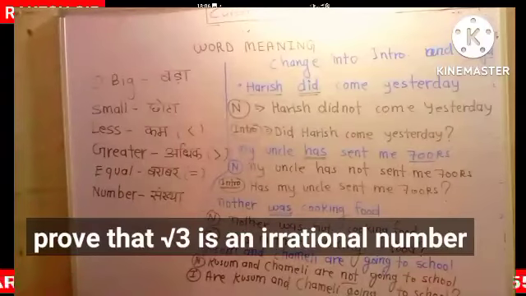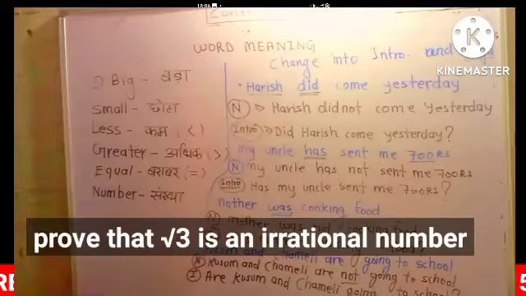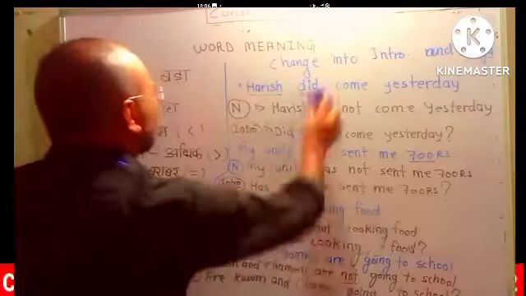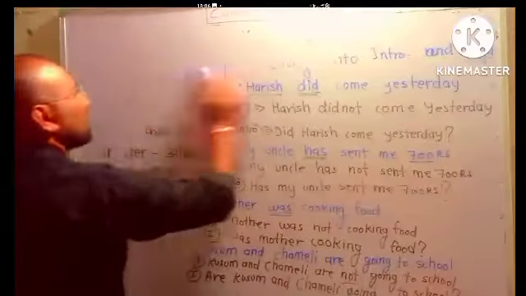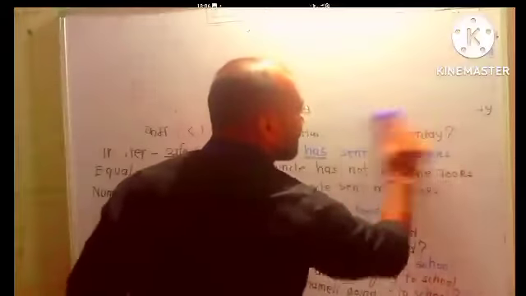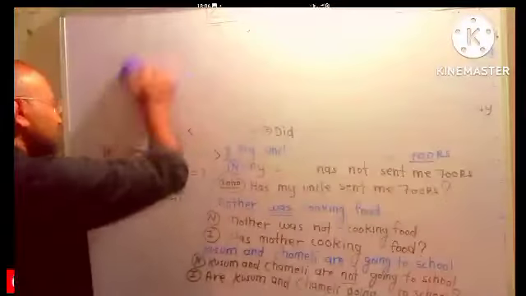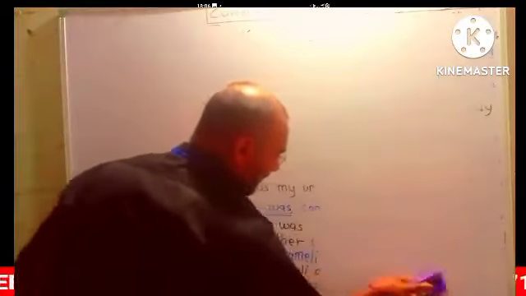Let's solve one question related to that. Prove that root 2, root 3, root 5 is an irrational number. This is actually the easiest question. You just have to memorize only 3 steps, and then whatever question comes, you can solve it very easily. First of all, you will have to take the opposite.